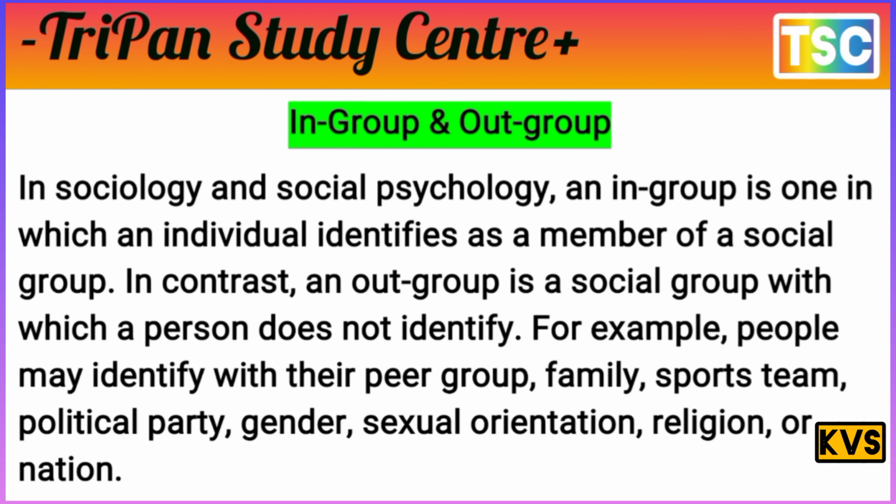In contrast, an out-group is a social group with which a person does not identify. For example, people may identify with a peer group, family, sports team, political party, gender, sexual orientation, religion, or nation. You know that's important.